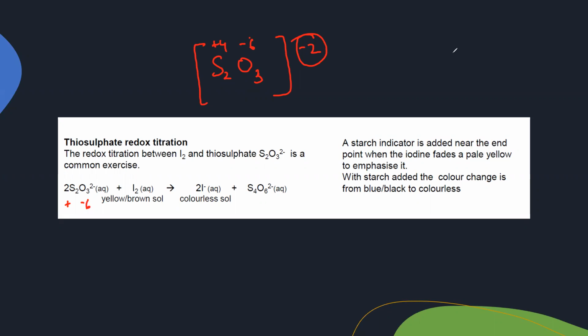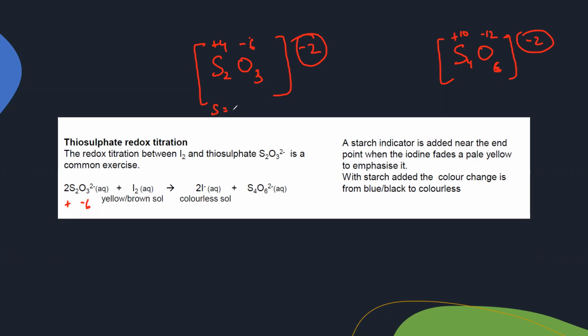And in S4O6, each oxygen is -2, so 6 oxygen will be -12. The net charge is -2 here, so the sulfur should total +10. So what is the oxidation number for sulfur in thiosulfate?